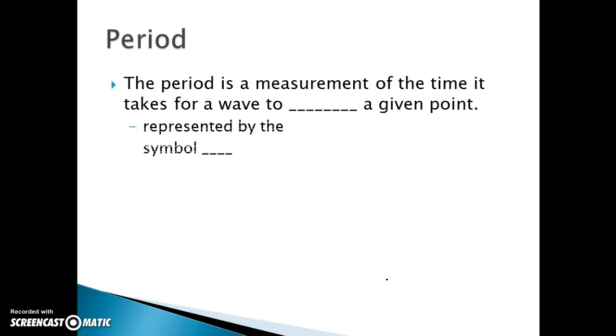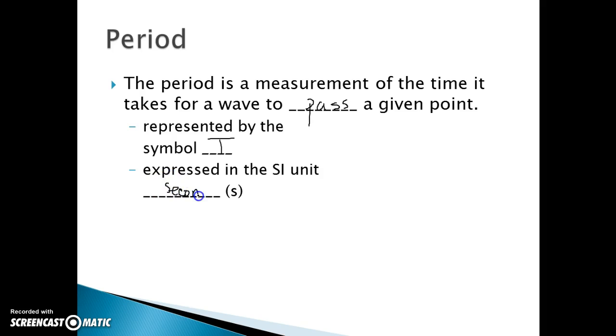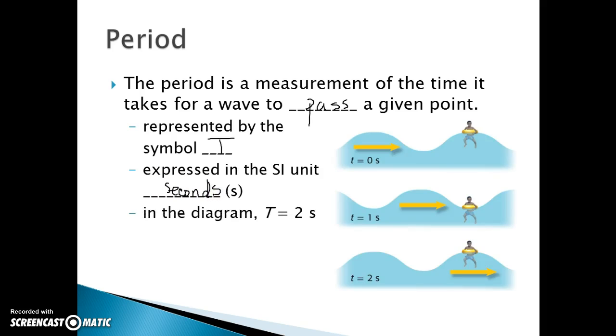All right, the period is a measurement of the amount of time it takes for a wave to pass a given point. Okay, it's represented by the symbol capital T, big T, and it's expressed in the SI unit of seconds. Okay, remember s for seconds. In this diagram, we see that this top part, the crest, goes by this young man 2 times. Right? So right here, nothing, it hasn't gone by anything yet. Okay? And here, this would be 1 second. It's moved to here. This is 2 seconds. It's now up at the top again. So the time or the period that it takes for this to travel would be 2 seconds.